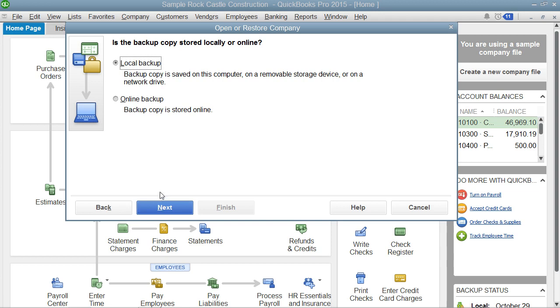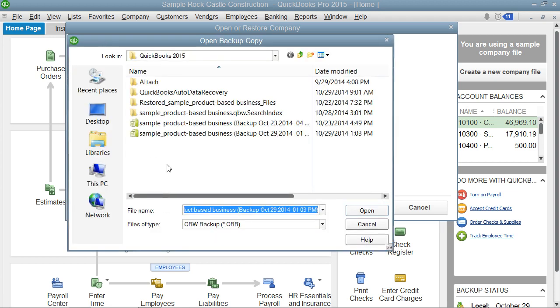The next window asks where the backup copy that you want to use is saved. Select the Local Backup option button if you are using a local backup copy saved to your network or to removable media. If you saved the backup copy online by using that feature, then select the Online Backup option button instead. For this example, we will select the Local Backup option. Once you've made your choice, click the Next button to continue.